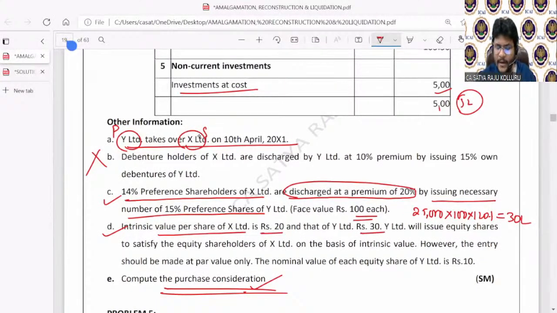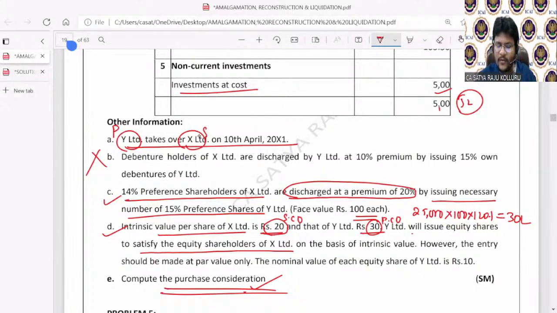And that of Y Limited is 30. Intrinsic value per share in selling company is 20 and purchasing company is 30. Y Limited will issue equity shares to satisfy the equity shareholders of X Limited. Now consider all of you. What is the amount payable to equity shareholders of the selling company? How much amount needs to be paid to satisfy the equity shareholders of the selling company in case of intrinsic value method?